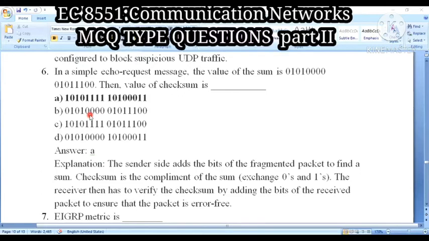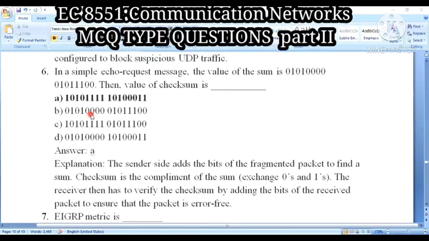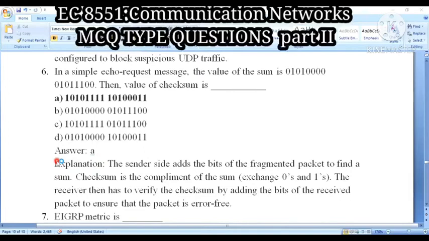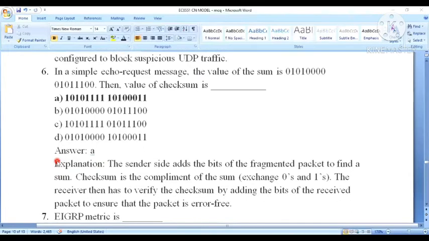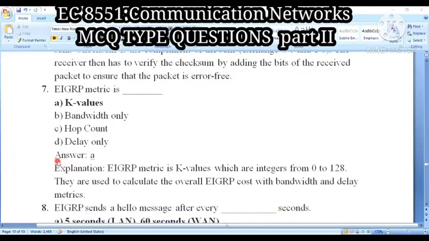So how do you determine the checksum value? You just take the 1's complement of your addition value, that is, the summing value. So the checksum is the complement of the sum. Am I clear? Checksum is the complement of the sum. Next question: